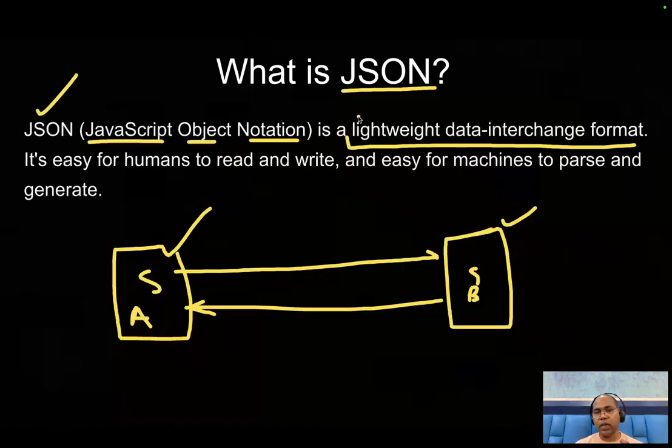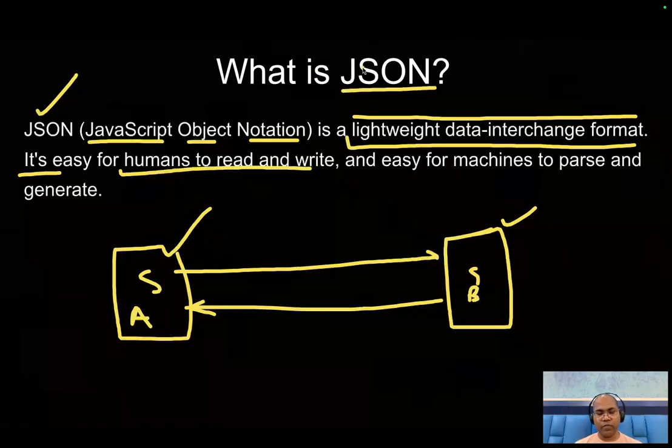So JSON is a lightweight data interchange format. That means whatever information a service wants to send, we can use JSON, and it is very easy for humans to read and write. This is the best part of JSON. It is very simple. Anyone can read or write it, and it is even easy for the machine.